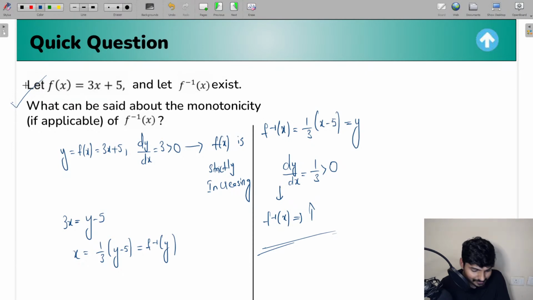You need not cross check that. You can directly conclude there. So if you take any function, if it is a monotonic function, and if the inverse is going to exist for that function, whichever inverse you're going to get, well, that is also going to be a monotonic function. So I hope this entire concept is clear for all the students, guys.